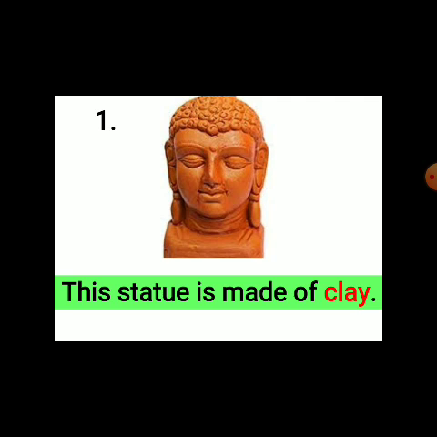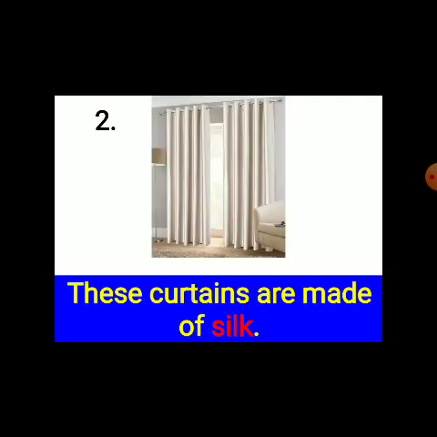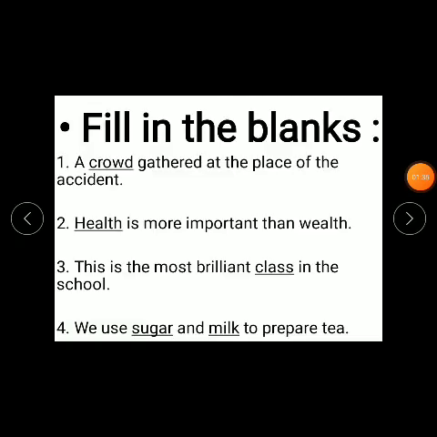The second example, these curtains are made of silk. Okay, now here which will be the material noun? Silk. The curtains are made of something. Okay, so which material is used? Silk. So silk will be your material noun. Now let us do some exercise in collective, abstract and material noun. Fill in the blanks.